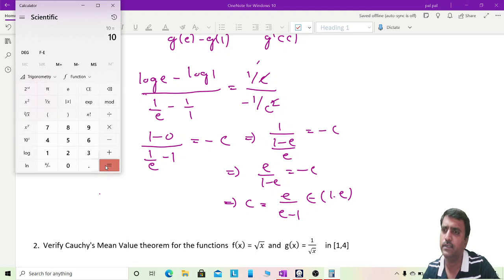It is the natural log exponential. Okay, it is 2.71. This is the value of e.